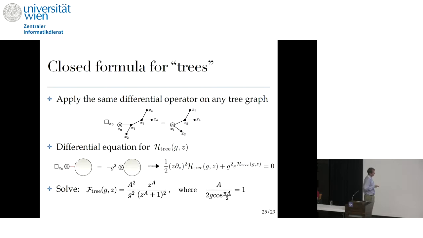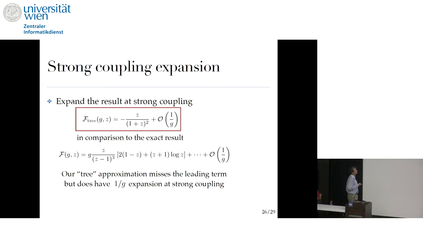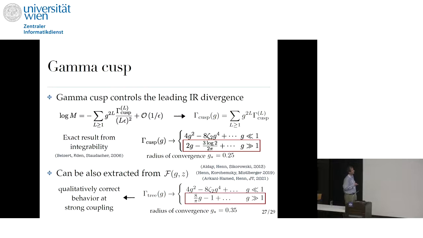It depends on some a, which is given by this formula. We cannot solve analytically for that, but we have the result, and we can expand at weak and strong coupling. Especially for us, it's interesting to expand at strong coupling, and we will see that at strong coupling we get a constant term in g, but we get a 1 over g expansion. Exactly what happens for the exact function f. So in comparison, we are missing the leading piece. However, we are getting the 1 over g expansion, so we are getting closer to the actual result. So in this tree approximation, we reconstructed this 1 over g expansion.